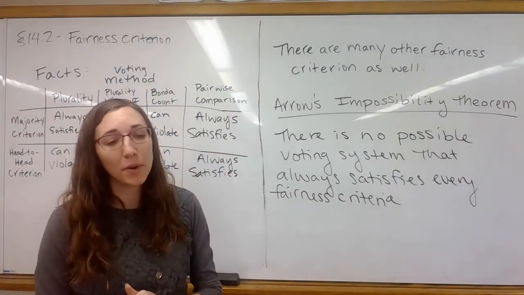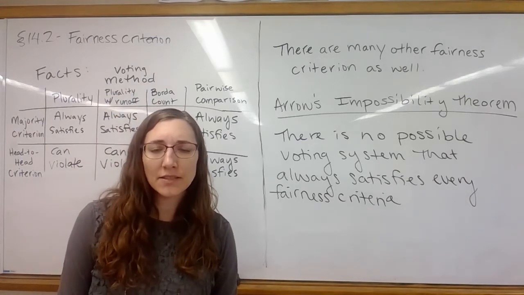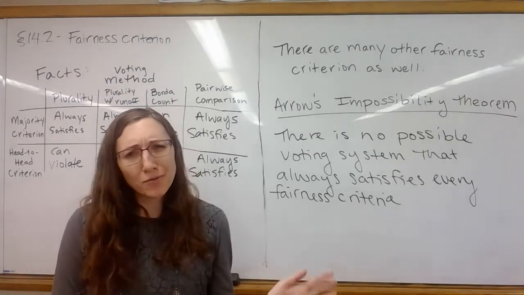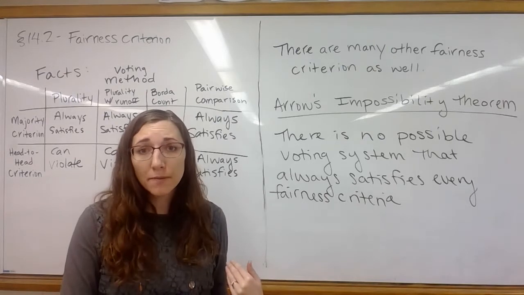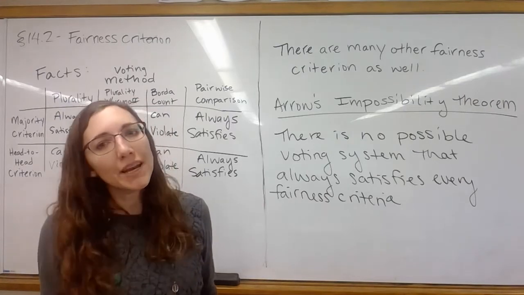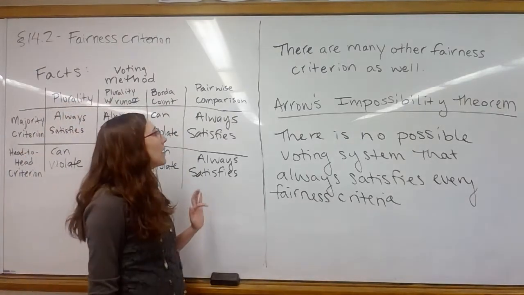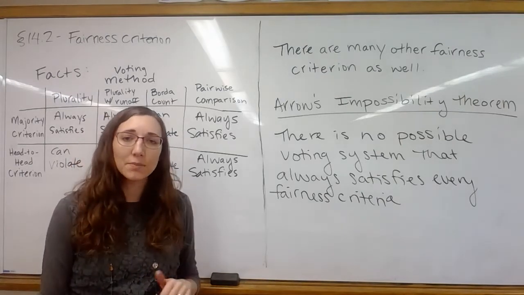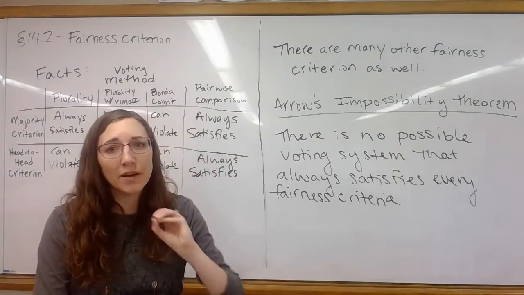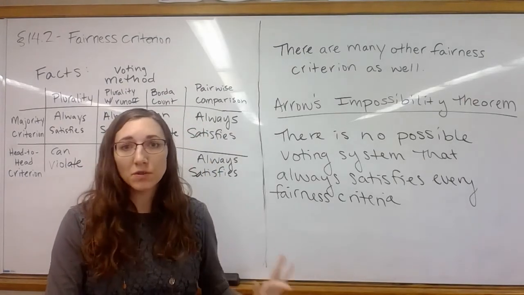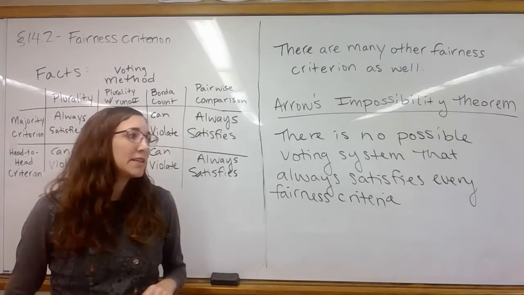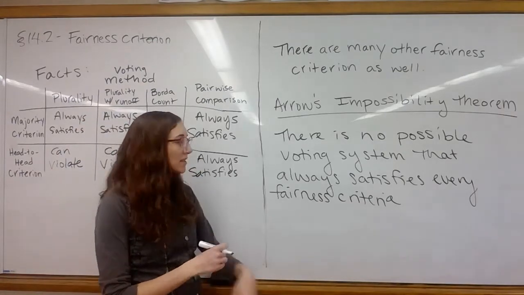which is a long and fancy name, but one of the parts of that criteria has to do with, well, if I have, say, some candidate in the race who never was going to be a winner and I take them out of the race, just remove them from the election, it shouldn't impact who won, which makes sense. But yet, this pairwise comparison method has the possibility that taking someone out of the race could take someone who was a winner and switch them to a loser. All you did was take someone out of the race, which is interesting. That one actually is a really hard fairness criteria to satisfy. There are very few methods that satisfy it.